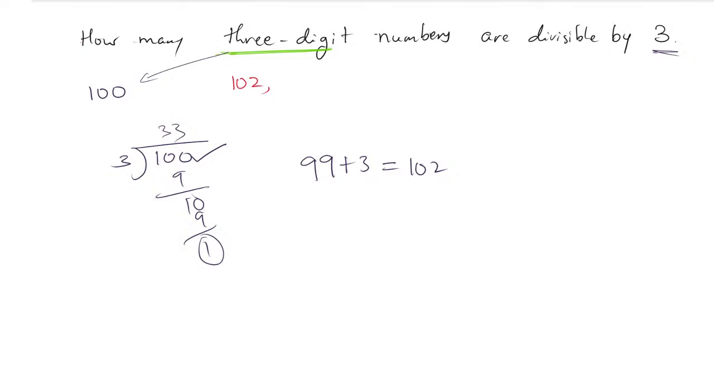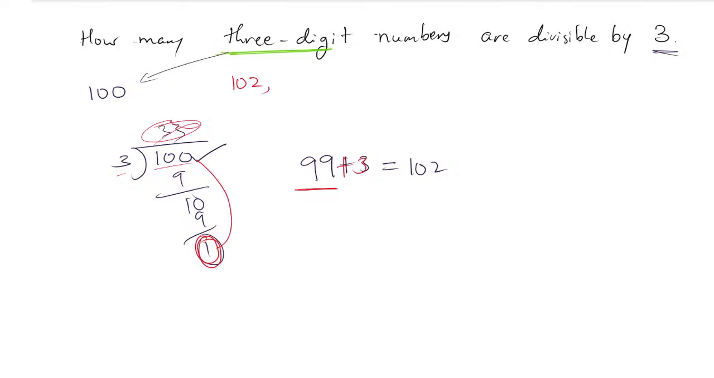So how to do? 100, you take, divide with the 3. You will get 1 as a remainder. The first number we are finding, so we have to minus that from 100. It will be 99, but 99 is not a 3-digit number. So you add the 3 for that, because the next 3-digit number is 102.